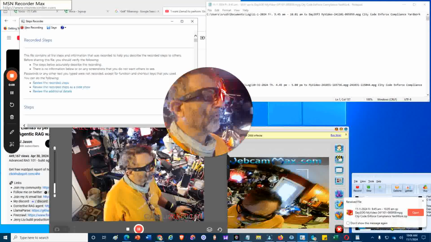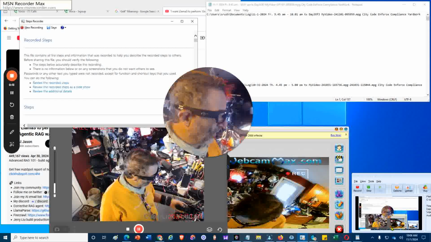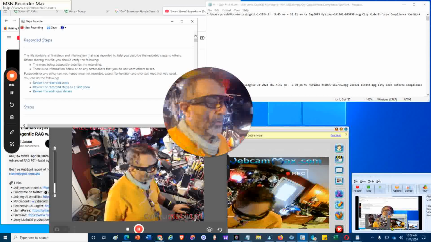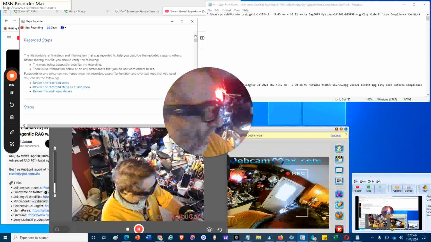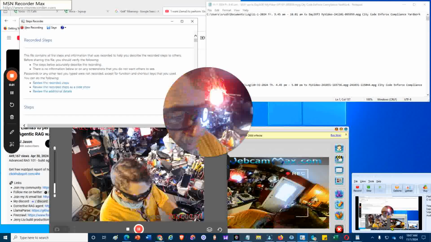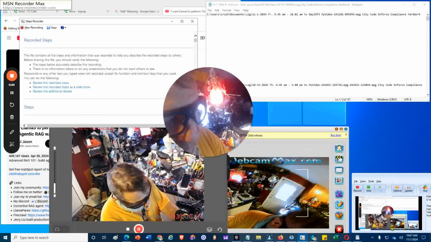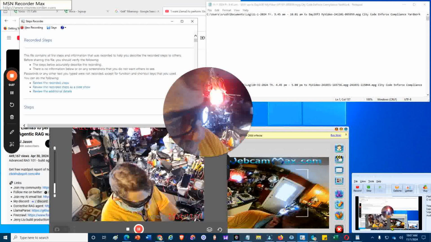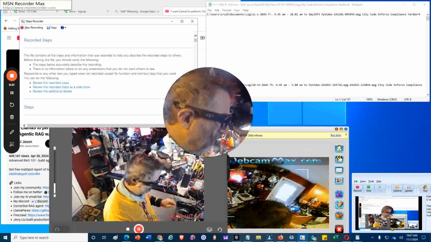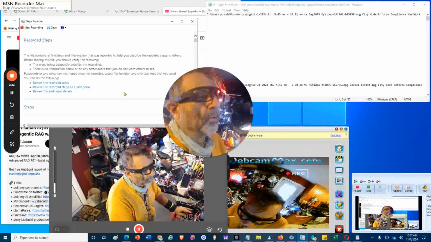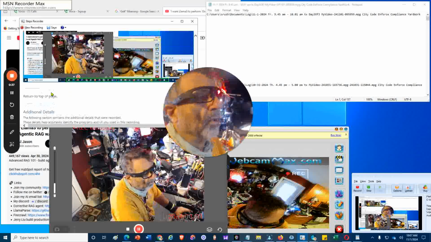Now that I saved this psr, I notice that my mouse quit working. So I'm going to have to take it out and put it back in. Let me see if I can use another port or the same port. Let's start with the same port first. Okay, so now I want to review. My mouse came back. Review additional.